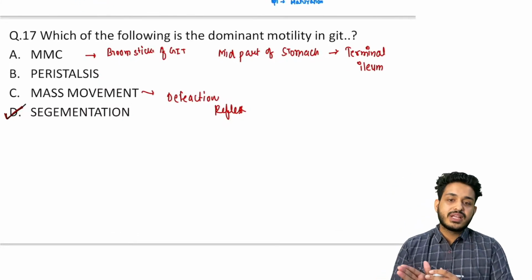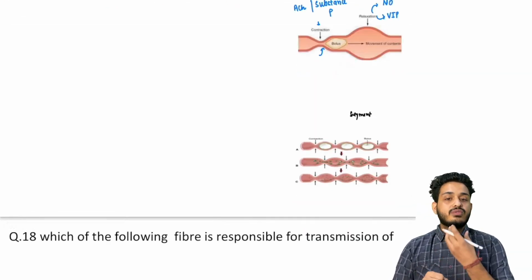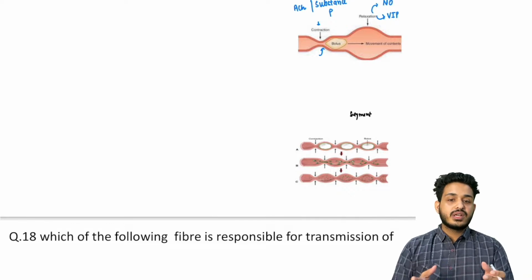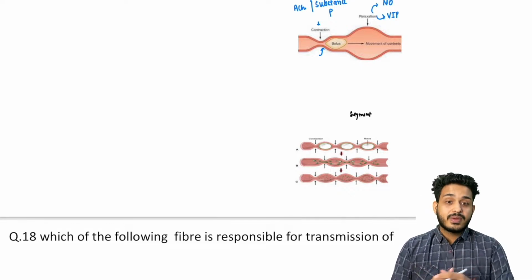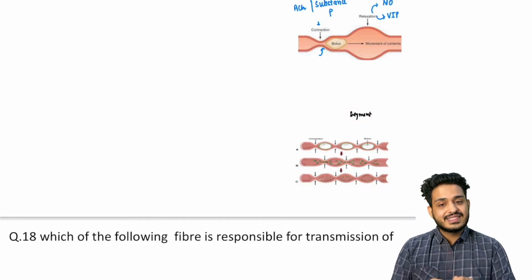You understand what is peristalsis? If peristalsis is going to be very, very fast, what is going to happen? The food you are eating, after sometimes 15-20 minutes, it will be going away. This is your peristalsis if it is the dominant one. Okay, but the dominant one we are having is segmentation, right?